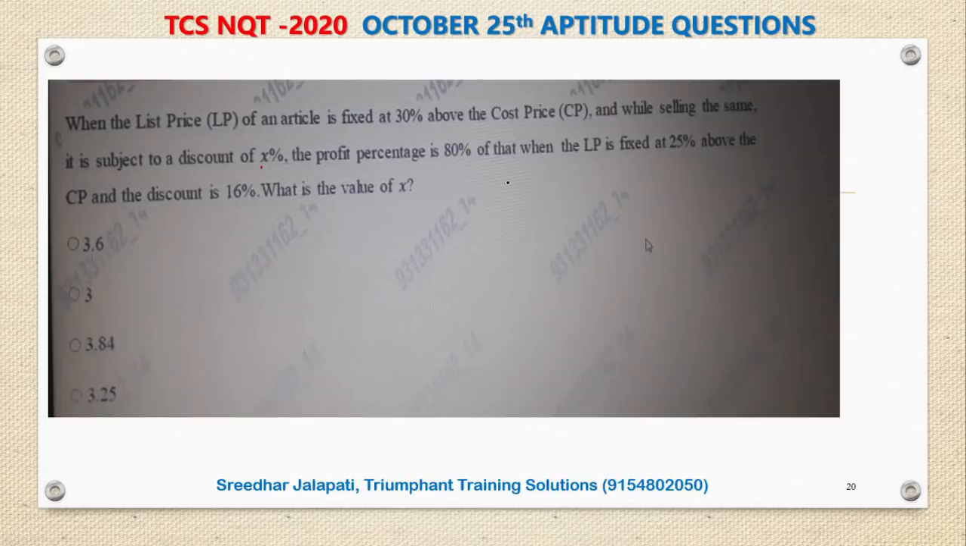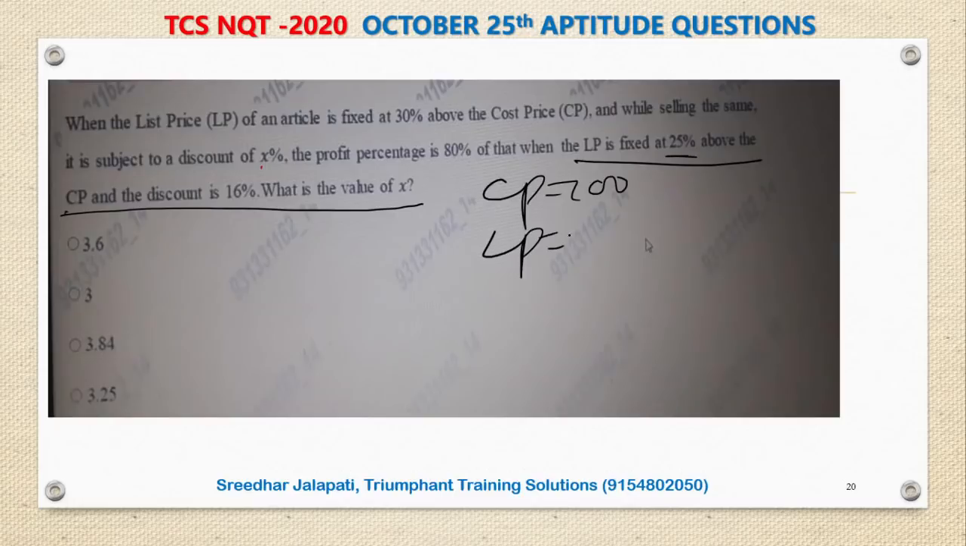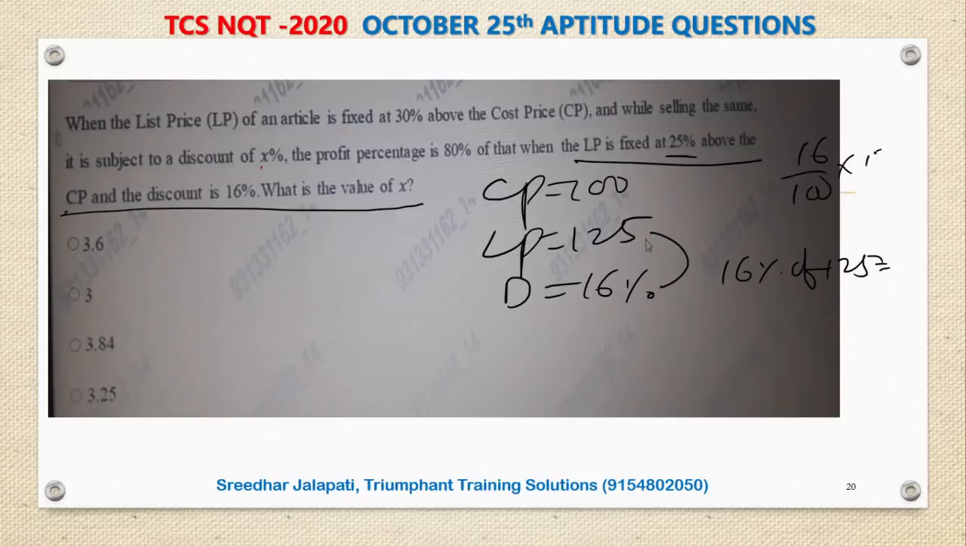Here is my approach. In the second case, everything is given, so I can calculate the profit. Let the cost price be 100. Now the list price is 25% above the cost price, which is 125. Discount offered 16%. 16% on 125 is, if I simplify, 16 by 100 into 125, 25 fours, 25 fives, 4 ones, 20 rupees is the discount. So on 125, 20 rupees is the discount. What is the selling price? Market price minus discount, which is 105 rupees.